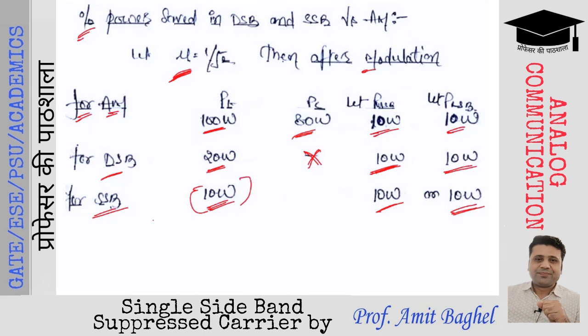So DSBSC के केस में हमने SSBSC से डबल पावर यूज किया हुआ है. That means SSBSC में मॉड्यूलेशन एफिशिएंसी और बेटर हो गई है. We have saved the power components in case of SSBSC as compared to DSB and AM.